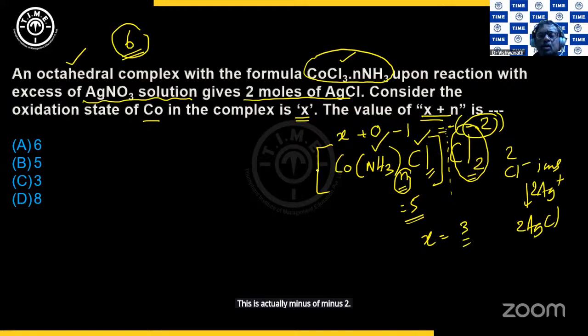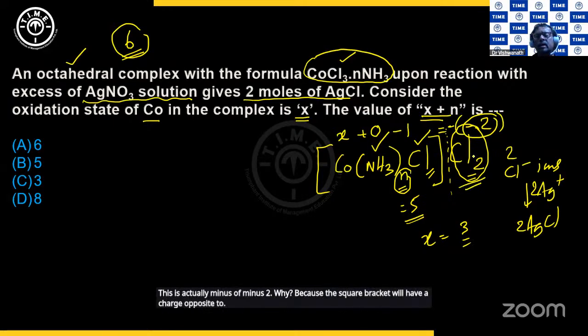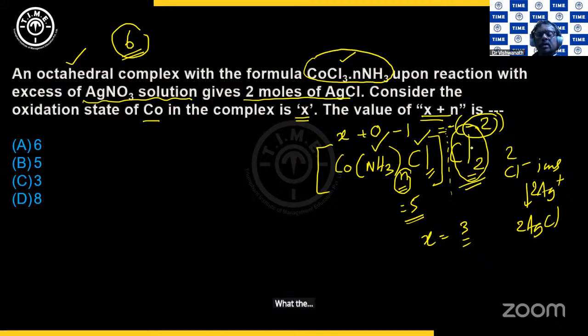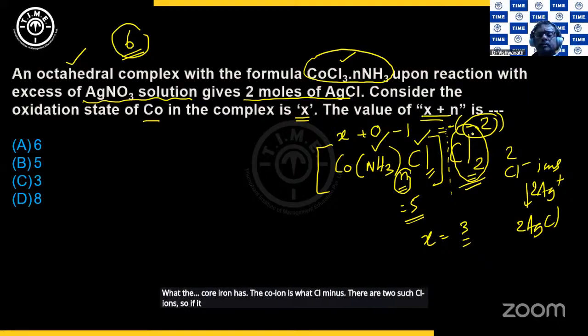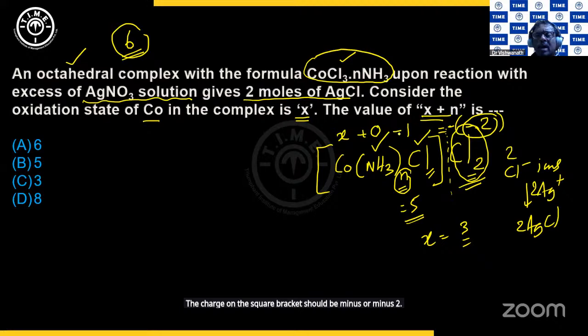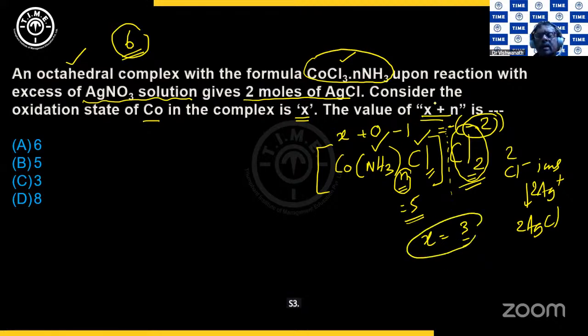Why? Because the square bracket will have a charge opposite to what the counter-ion has. The counter-ion is what? Cl minus. There are 2 such Cl minus ions. So if it is -2, the charge on the square bracket should be minus of -2. So this -1 will go to the other side and then we'll make it as 3. And then X plus N will be 3 plus 5, which is equal to 8. X is 3 and that is N is 5. So it is option D.